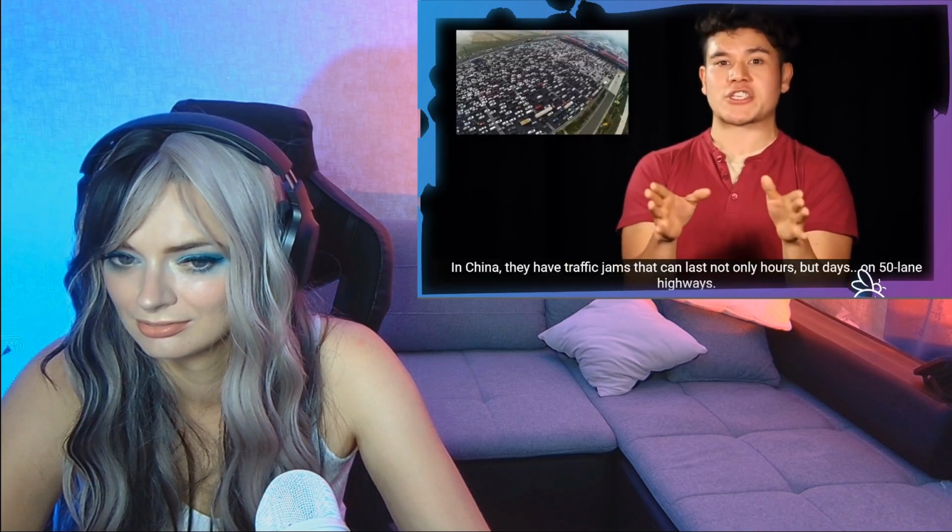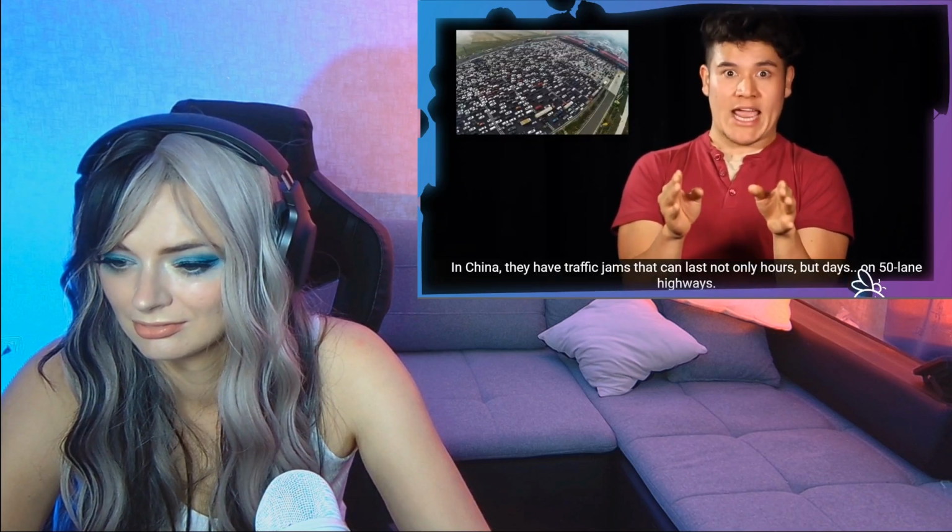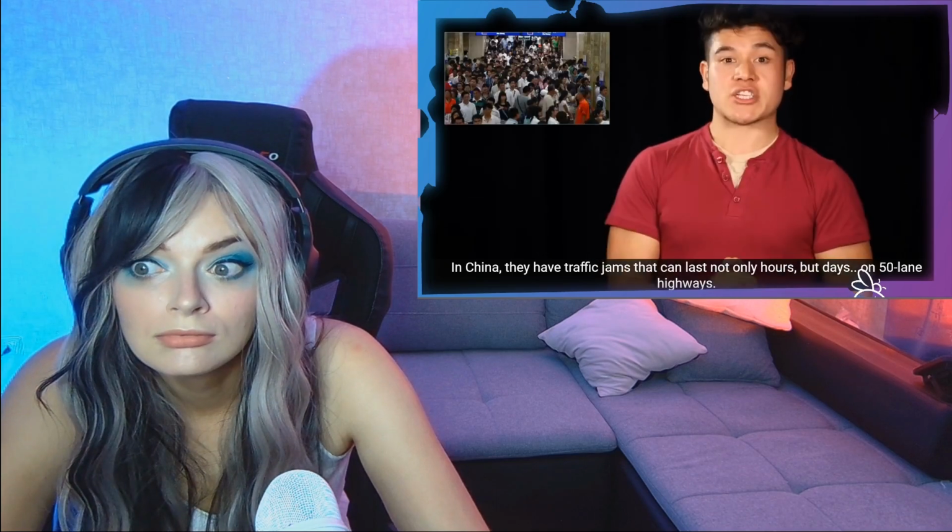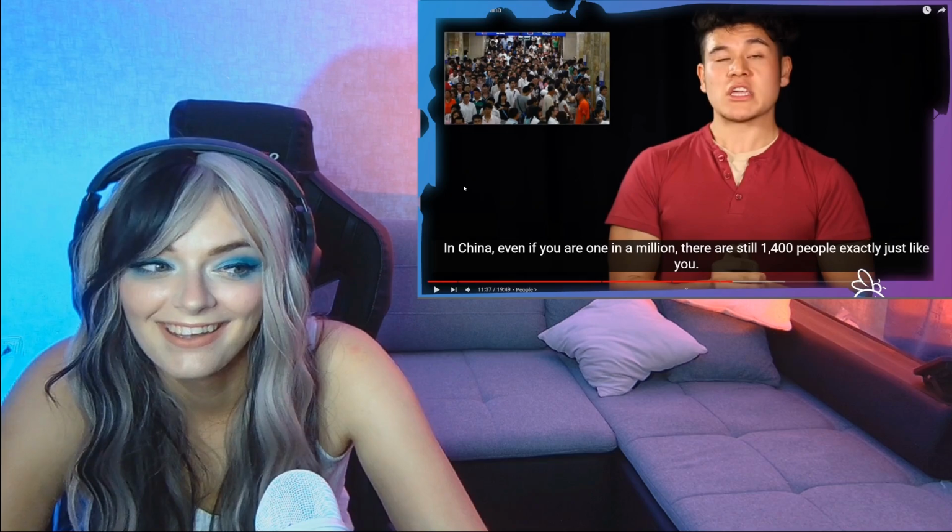In China, they have traffic jams that can last not only hours, but days on 50-lane highways. In China, 15-lane highway.